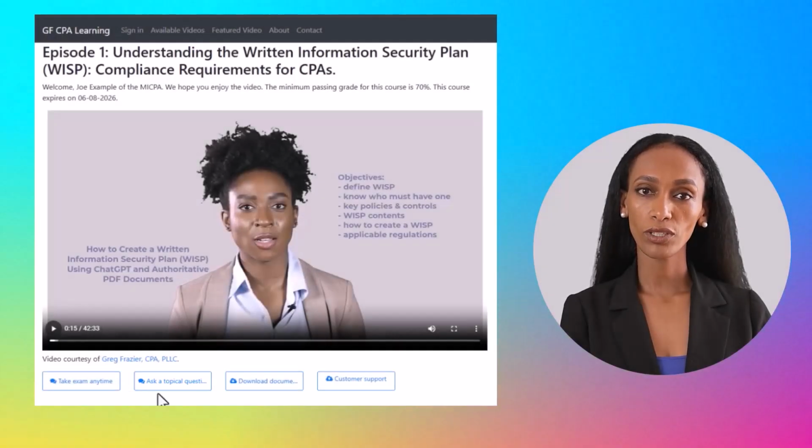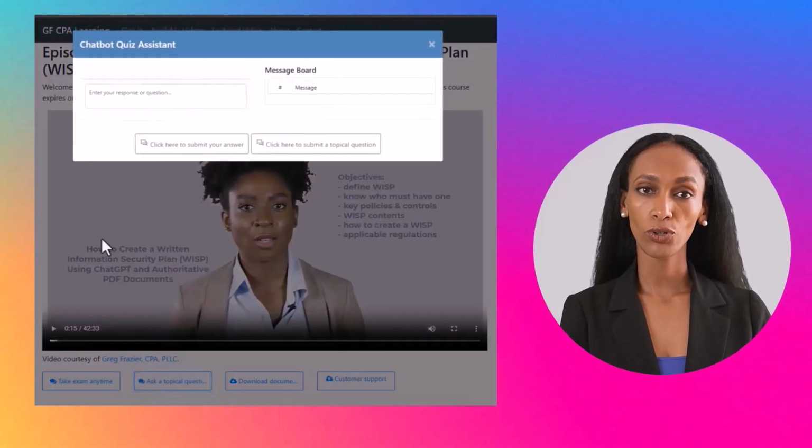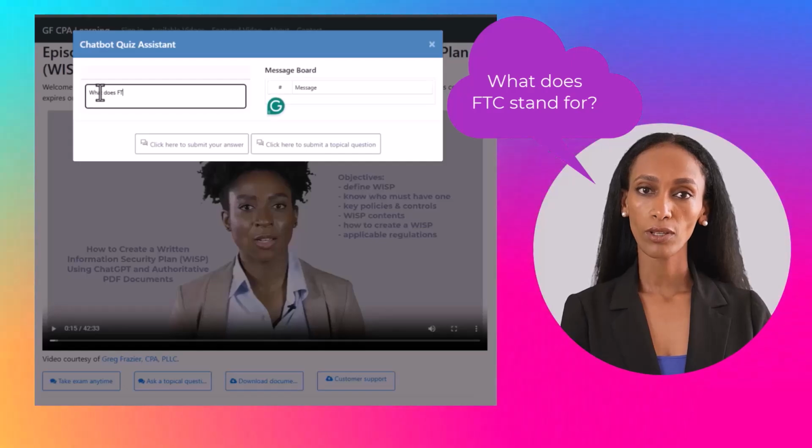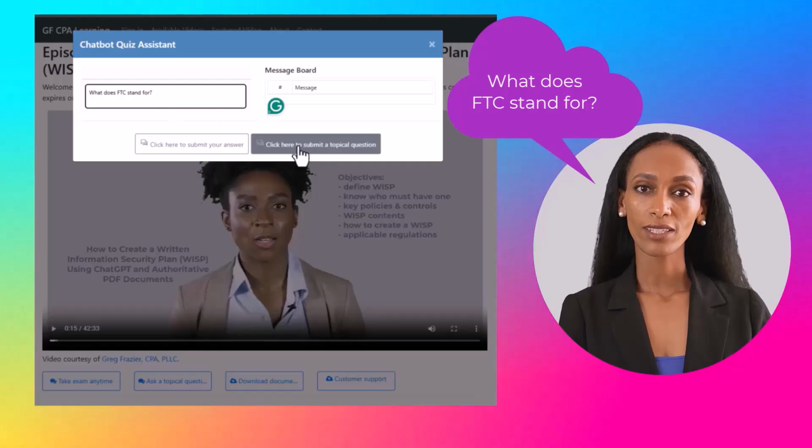Clicking this button opens the chatbot quiz assistant. To ask a topical question, enter your question in the chatbot window and select the button. Click here to submit a topical question. Let's enter the question. What does FDC stand for?